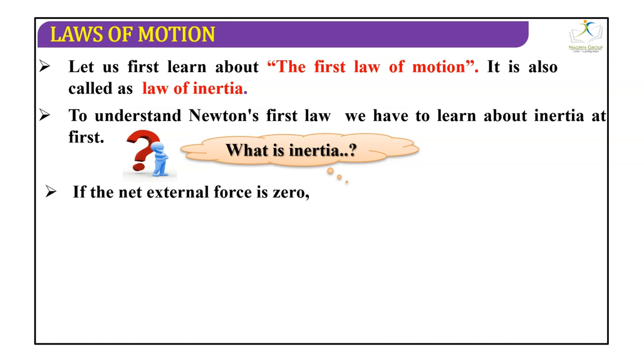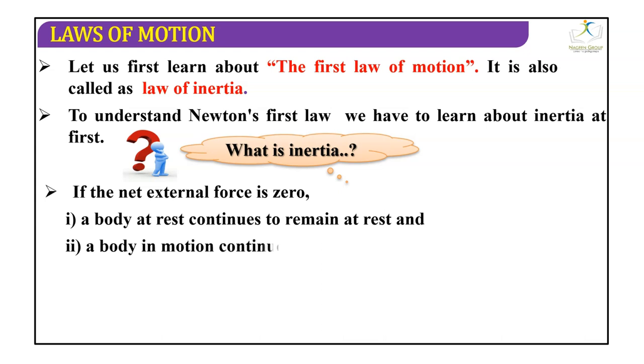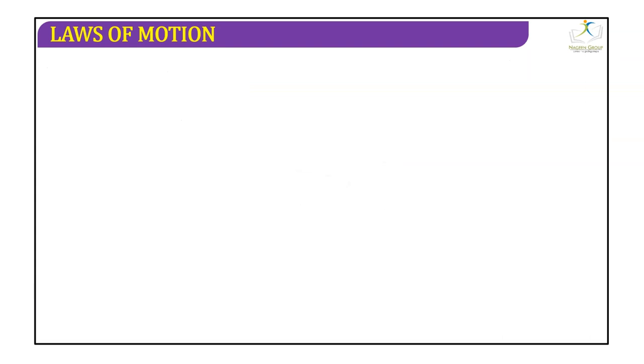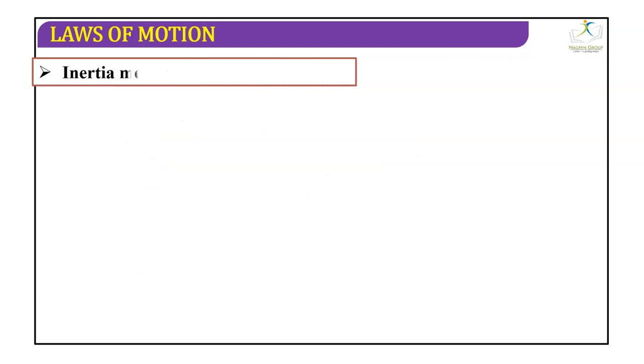If the net external force is zero, a body at rest continues to remain at rest, and a body in motion continues to move with uniform velocity. This property of a body is called inertia. Inertia means resistance to change.